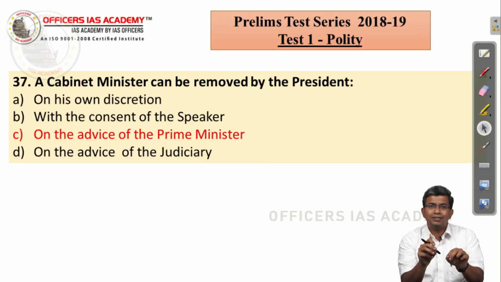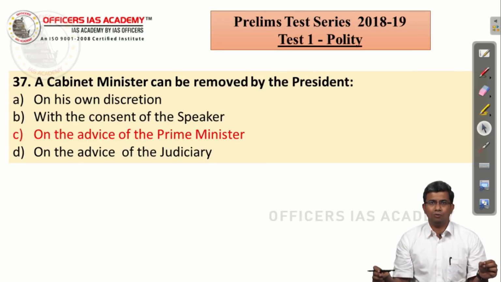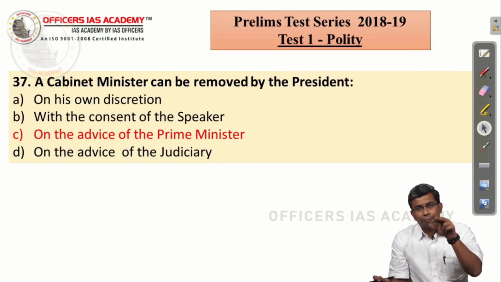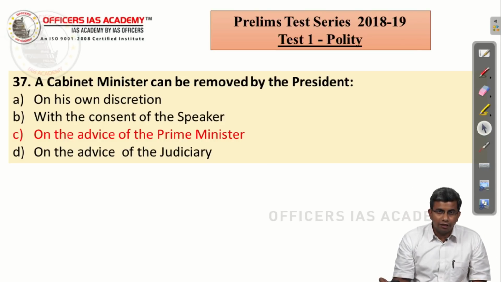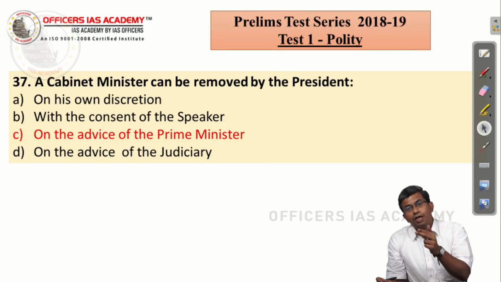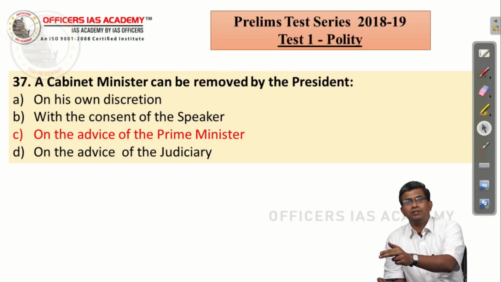Now, is this a discretionary power of the President? No, because what does the Constitution say? The Prime Minister shall be appointed by the President and all other ministers shall be appointed by the President based on the advice of the Prime Minister.